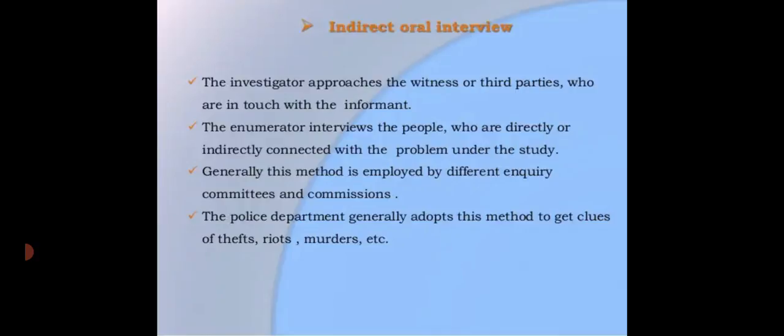For example, by this method, the data on the economic conditions of the worker may be collected from their employers rather than the workers themselves. If we talk about the corona period, how many people knew who was COVID positive? You had no information about them, because you are living in another area. If you are collecting data on how many people are suffering from COVID, they will not tell you directly.